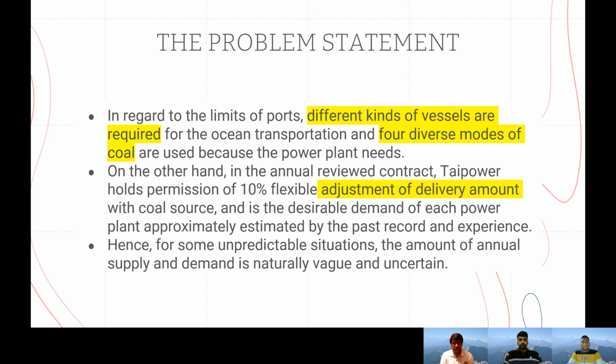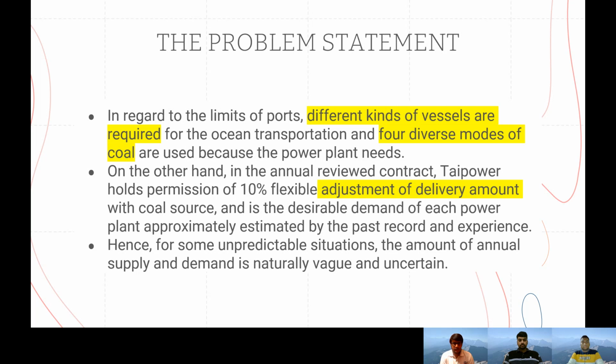Okay, so we have different kinds of vessels that are coming to these ports, and the vessels contain different kinds of coal. There is bituminous coal, anthracite, coking coal and non-coking coal. Depending on the requirements of the plants in different locations in Taiwan, these different kinds of coal are sent through those different ports to Taiwan.